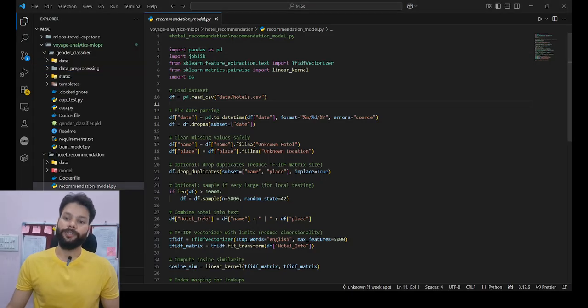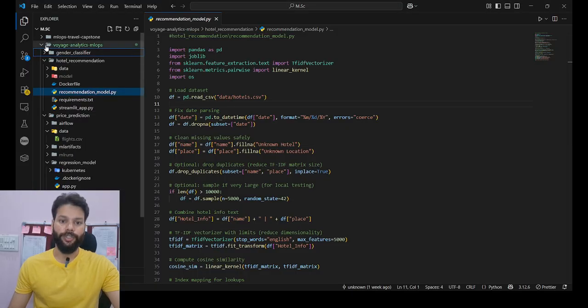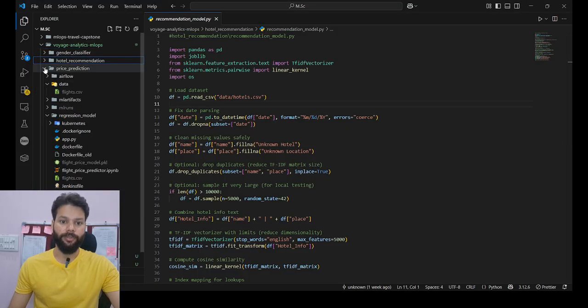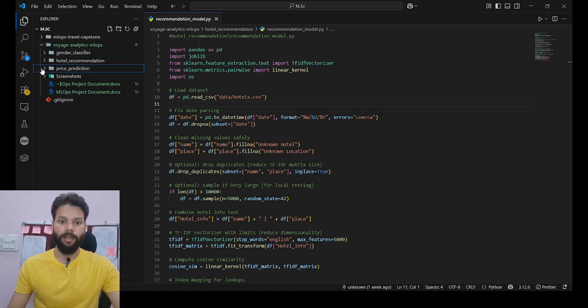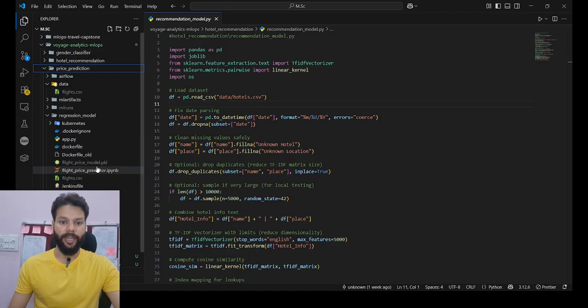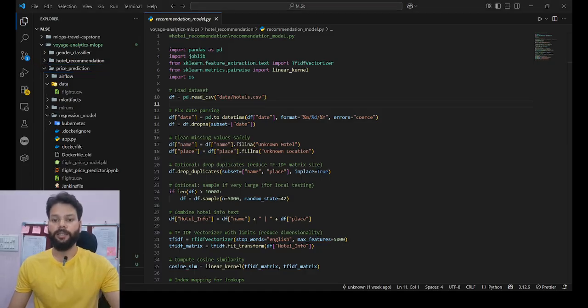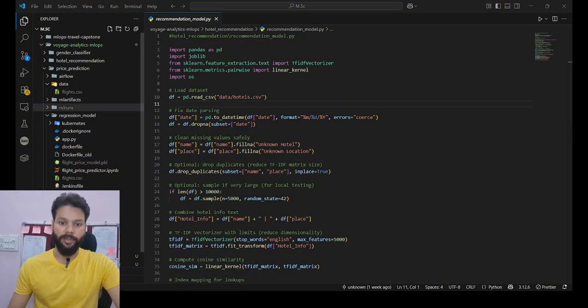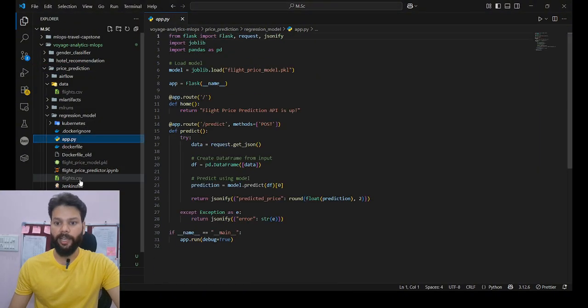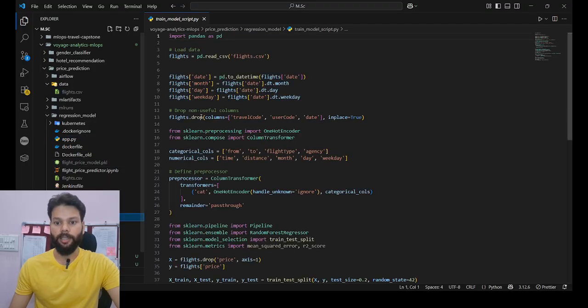So, the first component of this project is a regression model designed to predict the price of a flight based on features like origin, destination, travel type, agency, and the distance. If I show you the entire structure of the project, it looks something like this. Now, for data pre-processing, let me first open the file, the training file.